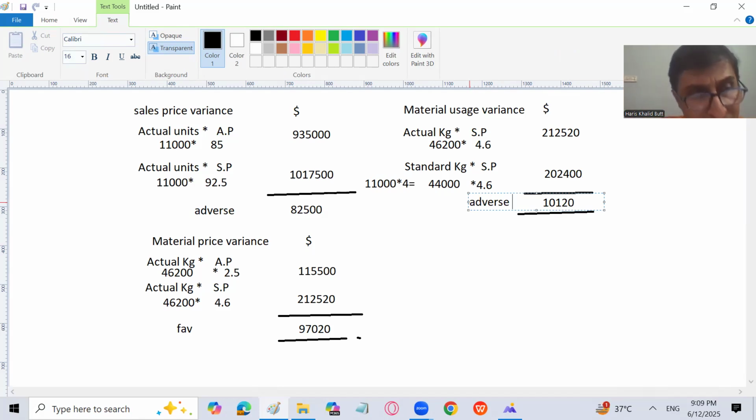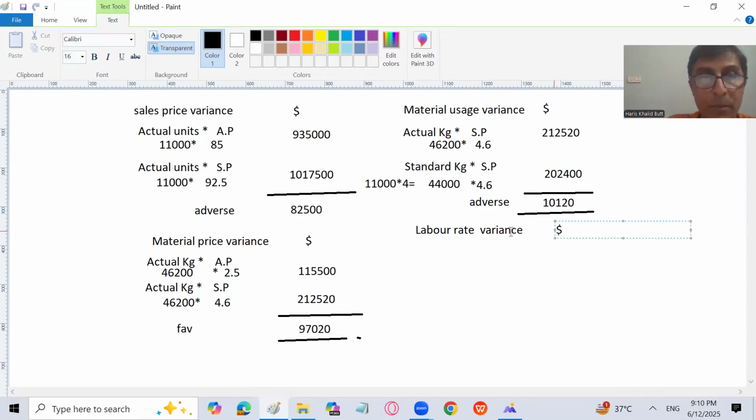So always remember that sales variances and profit variances, if they are coming positive, they are favorable; negative, adverse. But in cost variances, either it is material, labor, or overhead, if they are coming positive, it means that it is an adverse variance, right? And if they are coming negative, it means that it is a favorable variance. So reverse impact it will be given.